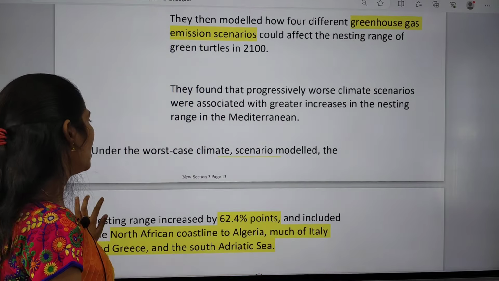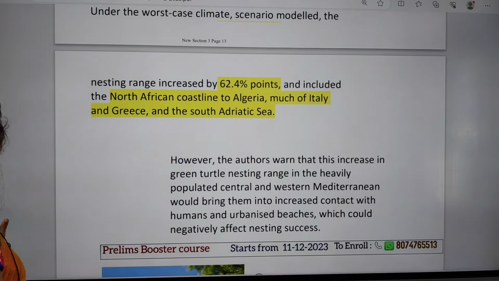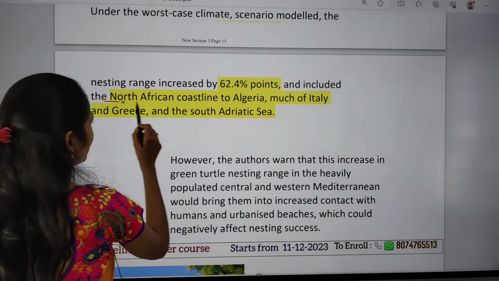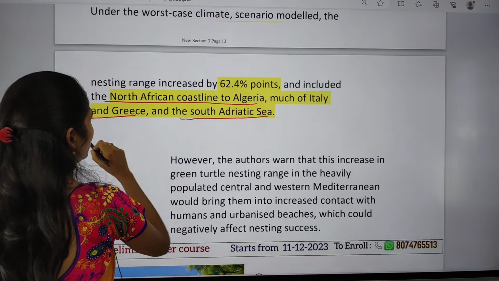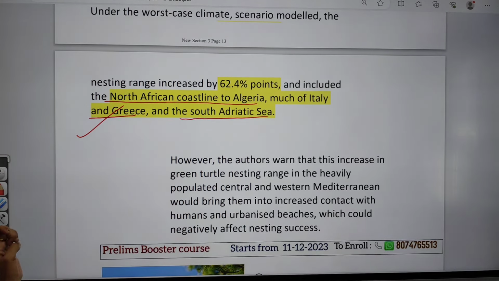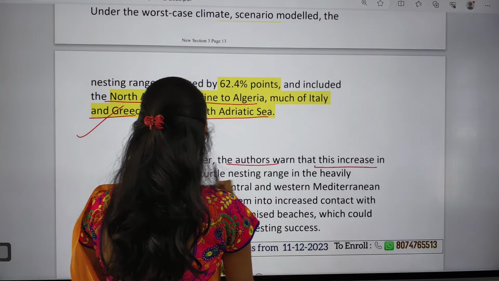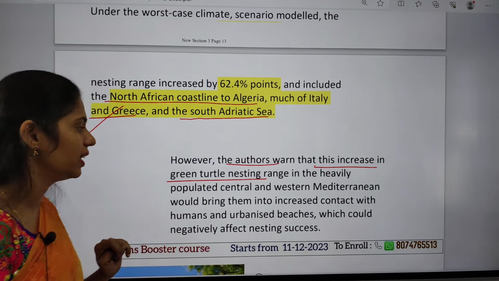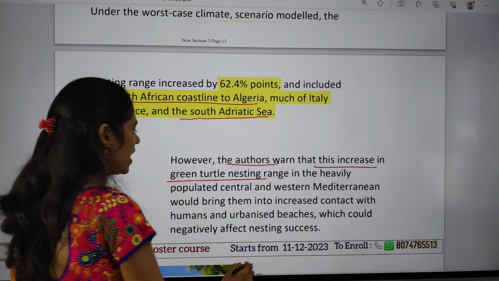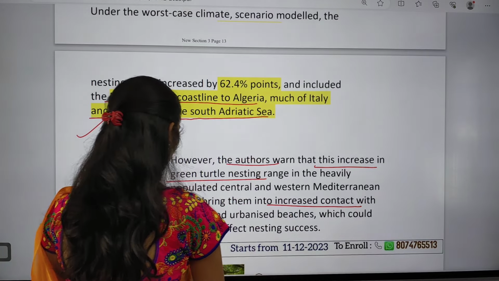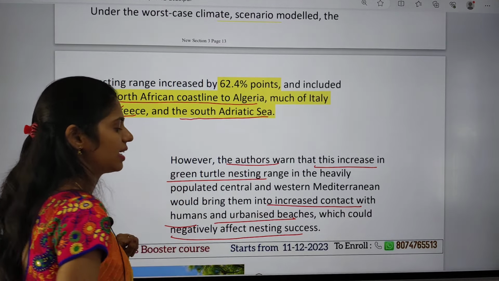the Mediterranean Sea. Especially there is going to be an increase in nesting sites along the North African coast to Algeria, and in Italy, Greece and the South Adriatic Sea. However, the authors warn that an increase in green turtle nesting range in the heavily populated central and western Mediterranean will lead to increased contact with humans and urbanized beaches, which would negatively affect nesting success.